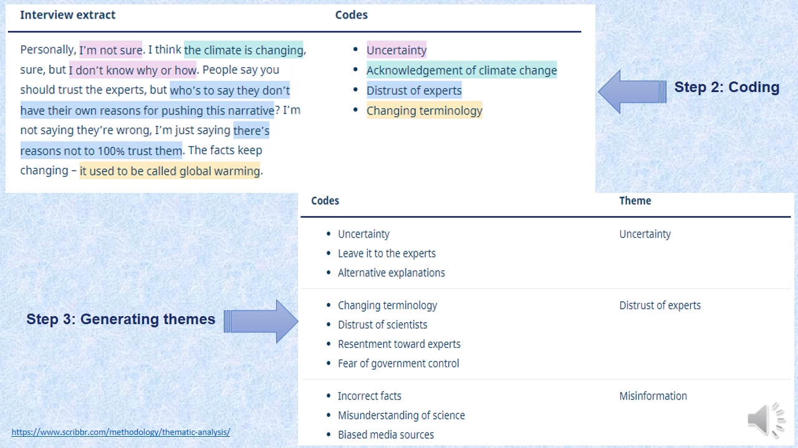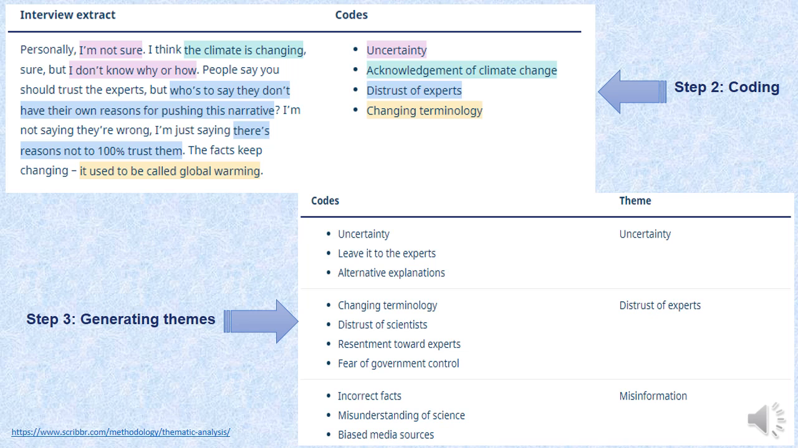The facts keep changing. It used to be called global warming. Now, what you see is that when you say I'm not sure, it can lead to a code named uncertainty. Similarly, the climate is changing. Who is to say they don't have their own reasons for pushing their narrative? So this shows that number one, acknowledgement of the climate change, and the second one is the distrust of the expert. And then it used to be called global warming.